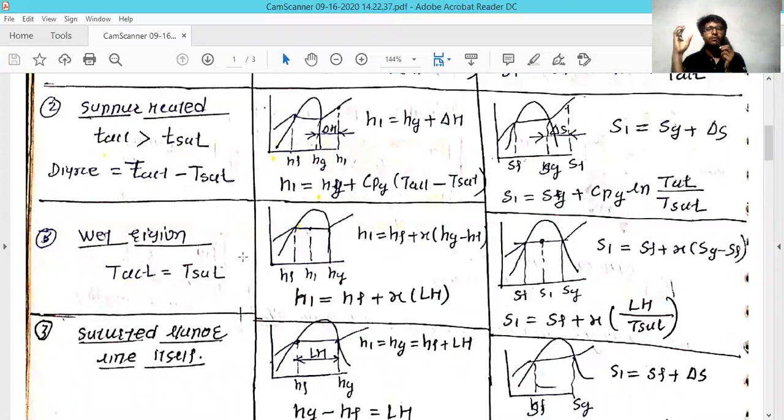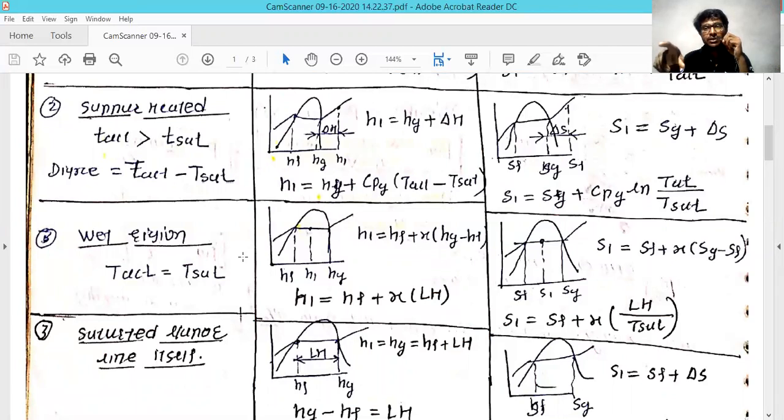The actual substance is in the form of gas, and its temperature is always higher than T saturation. Here the T saturation is the temperature at the saturated gas line, the vapor line. Before it was for the liquid line; in this condition it is for the gaseous line.